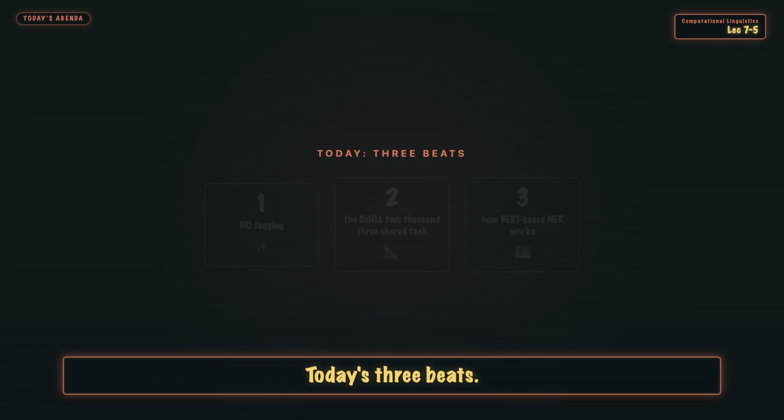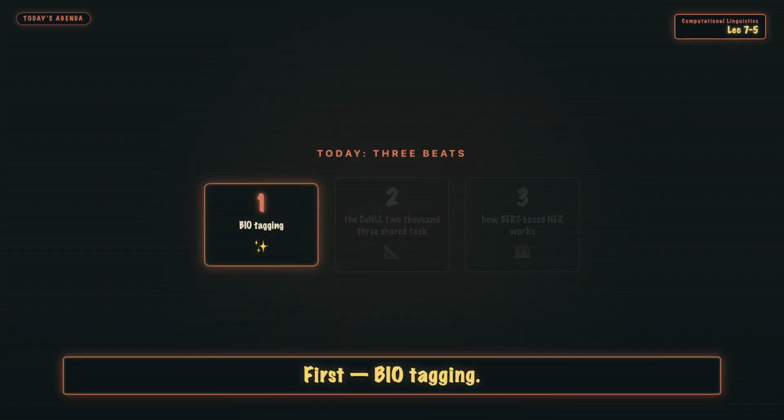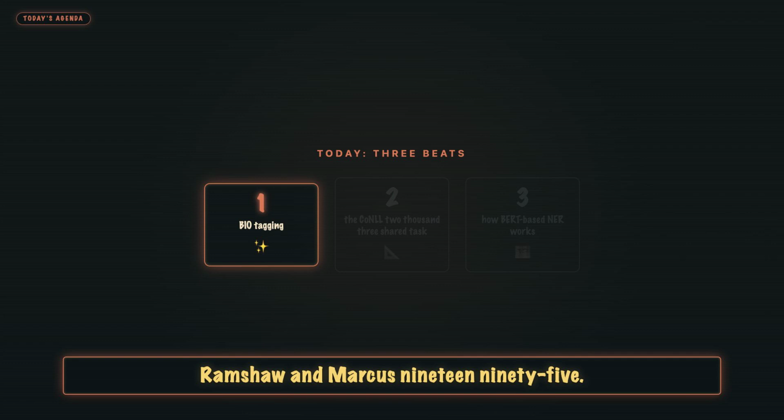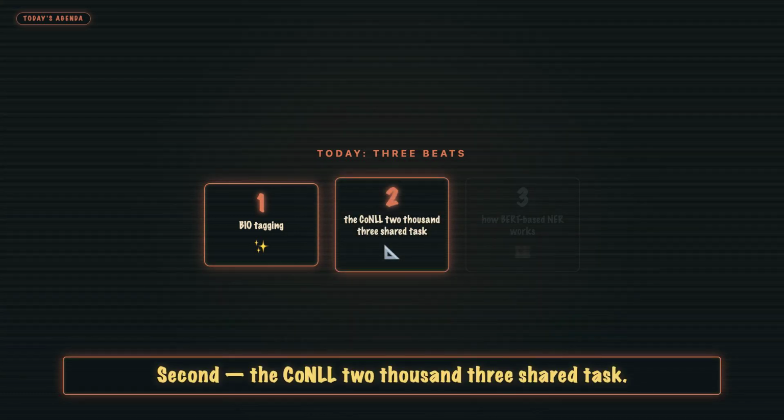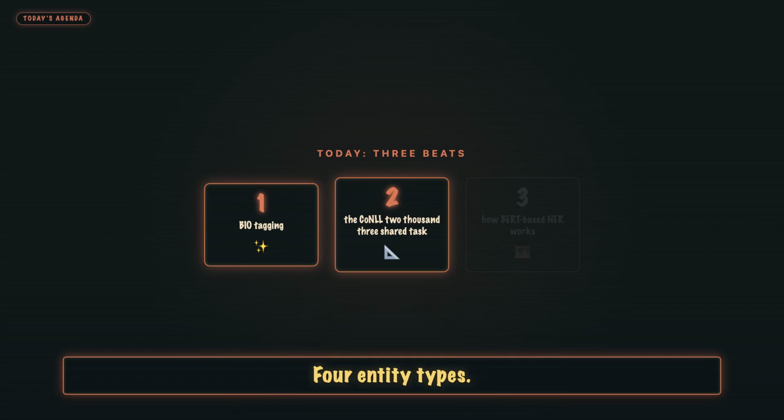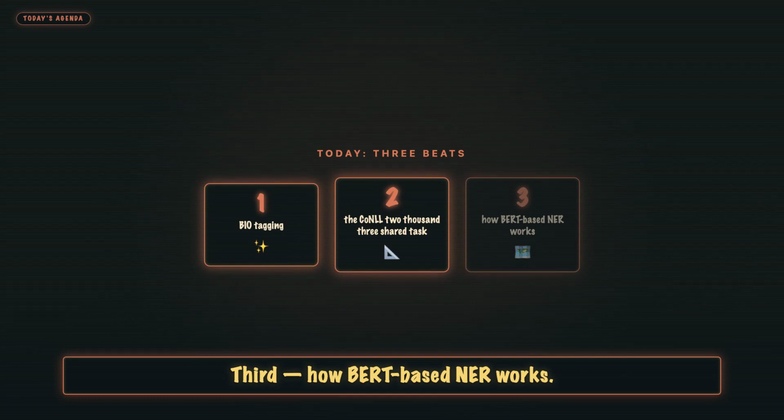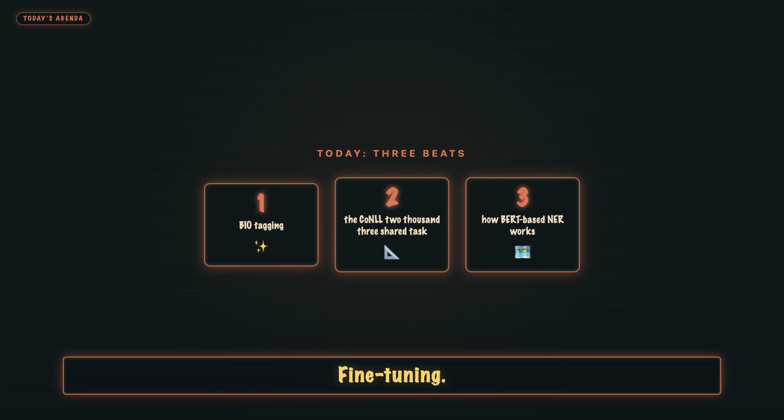Today's 3 beats. First, BIO tagging. Ramshaw and Marcus, 1995. How to turn span extraction into per-token classification. Second, the CoNLL 2003 shared task. 4 entity types, 1 benchmark, 20 years of comparison. Third, how BERT-based NER works. Contextual embeddings, fine-tuning, 93 F1 on English.